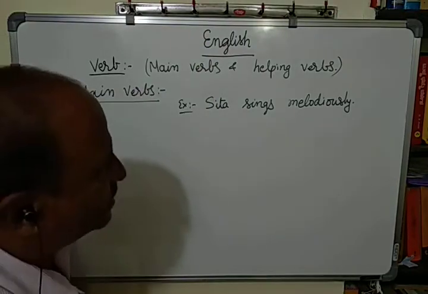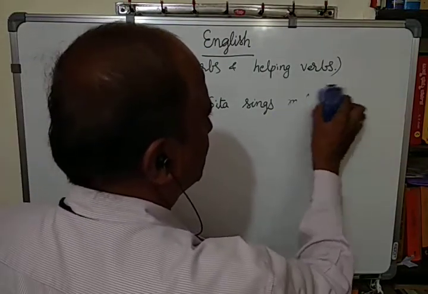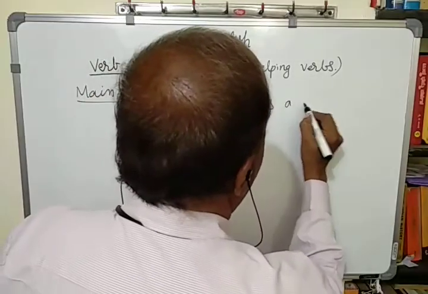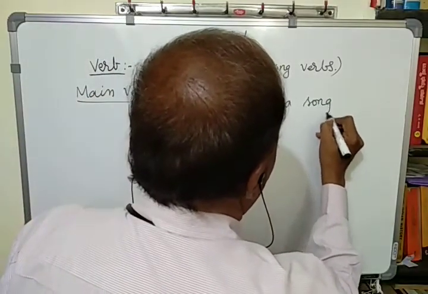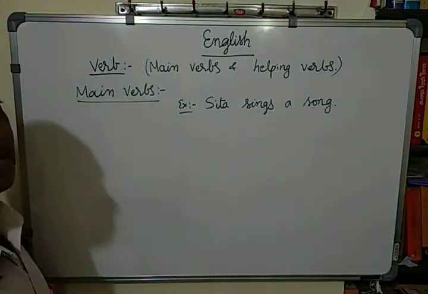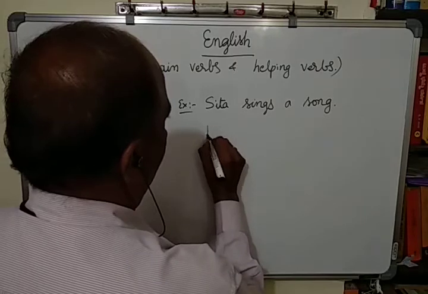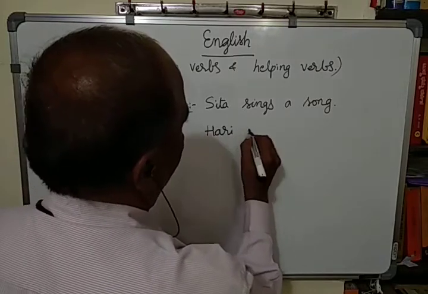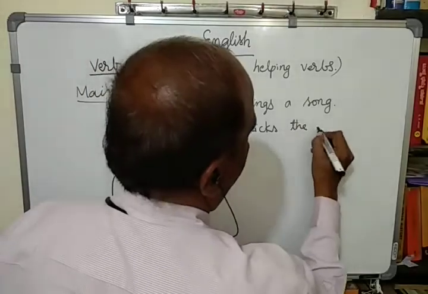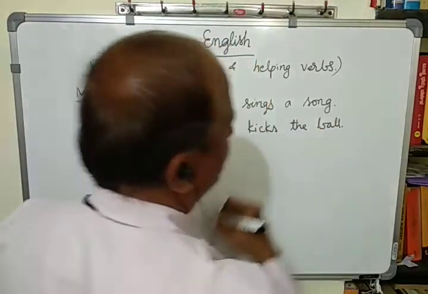Or let us take, Sita sings a song. That is enough, I think. Sita sings a song. Hari kicks the ball. Football.